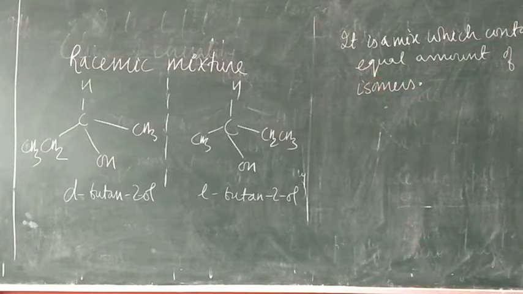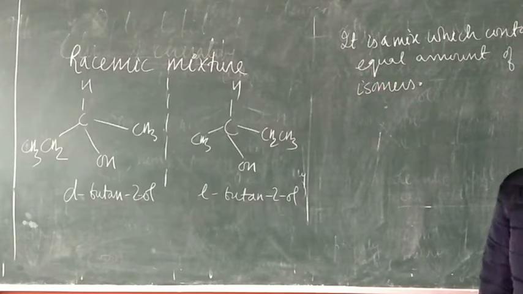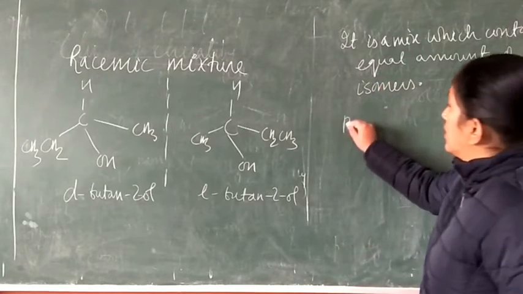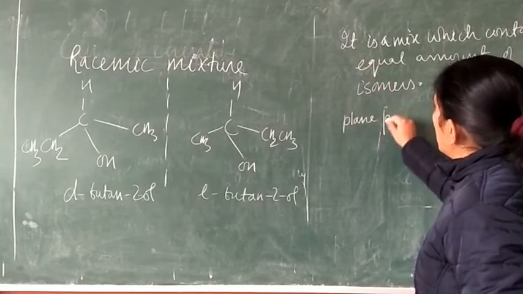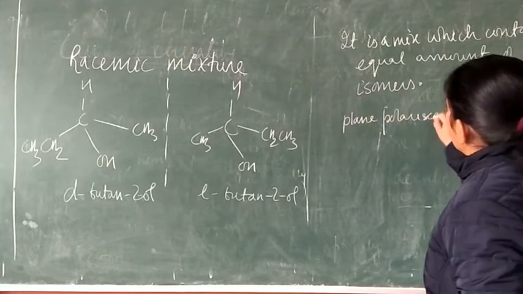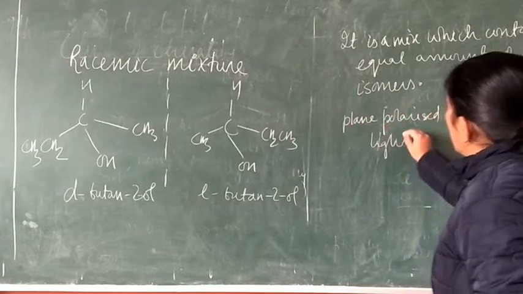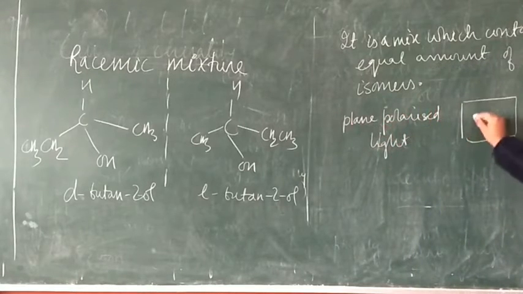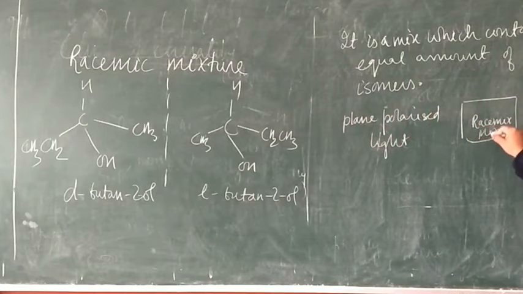And if plane polarized light is passed through a racemic mixture, that means one which contains equal amounts of the D and L isomers of a compound, right?